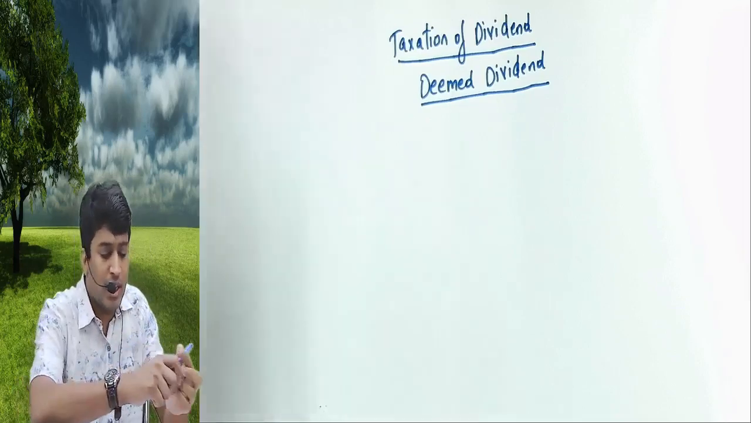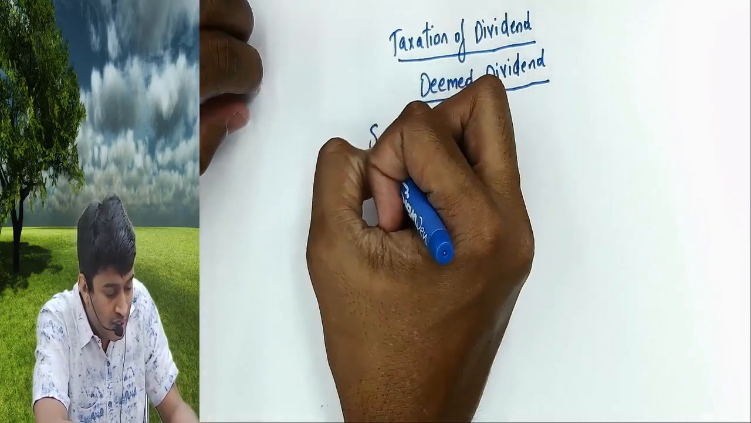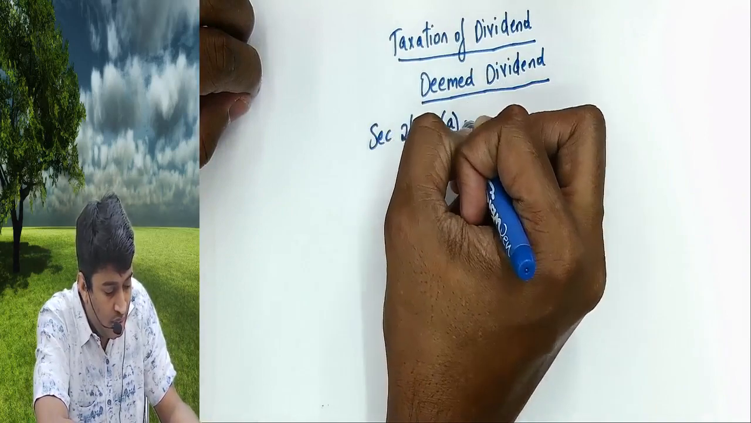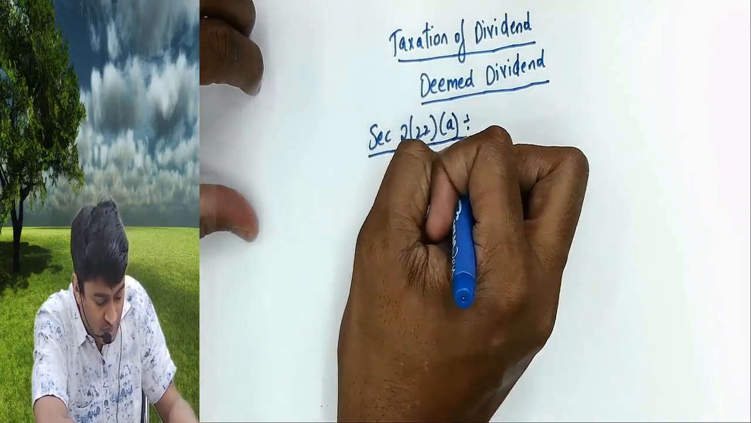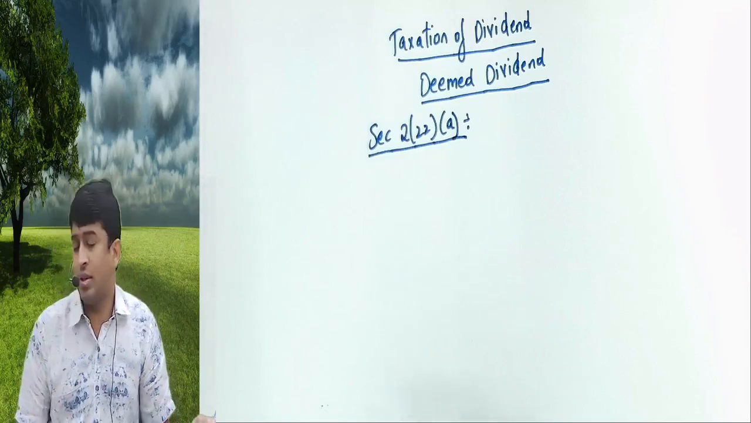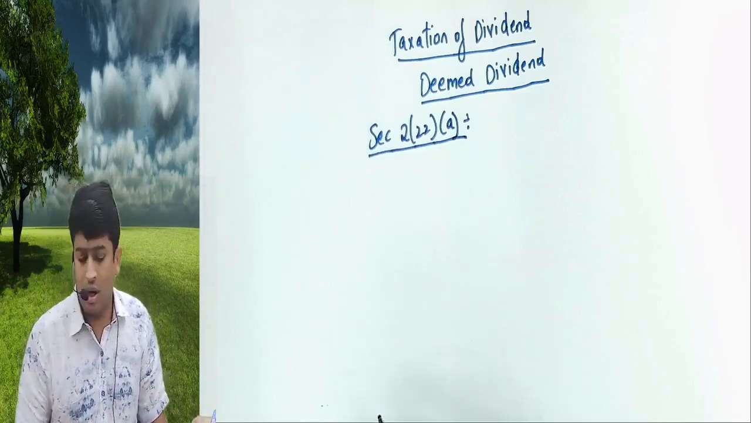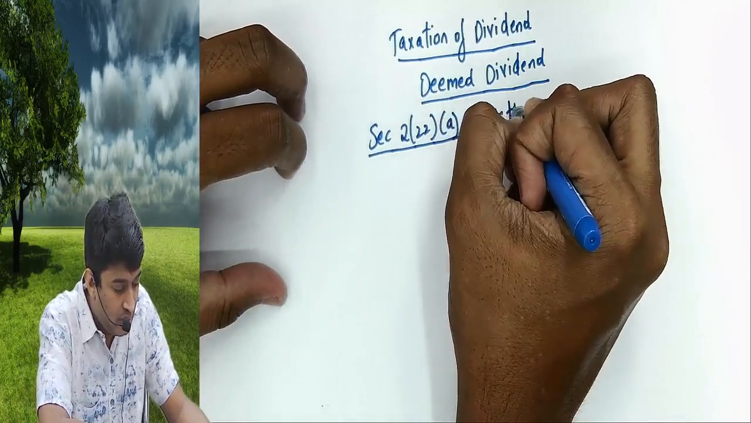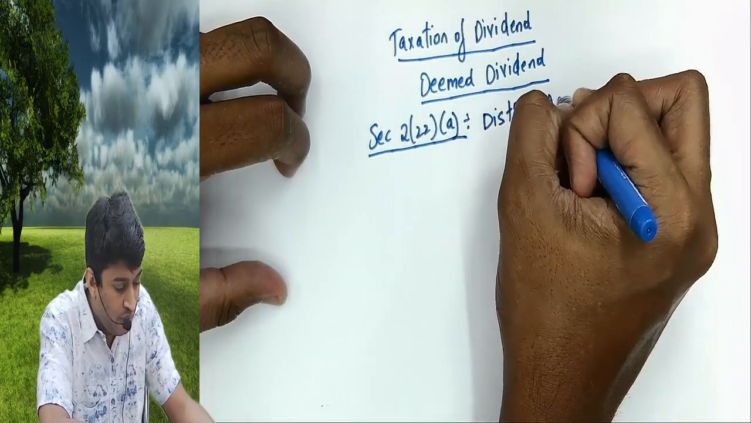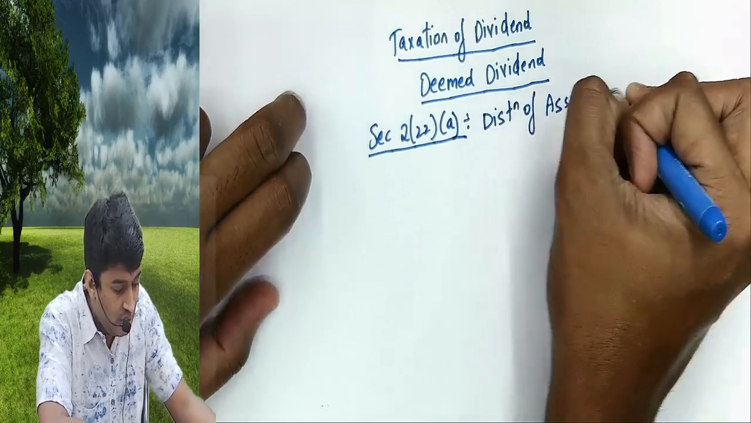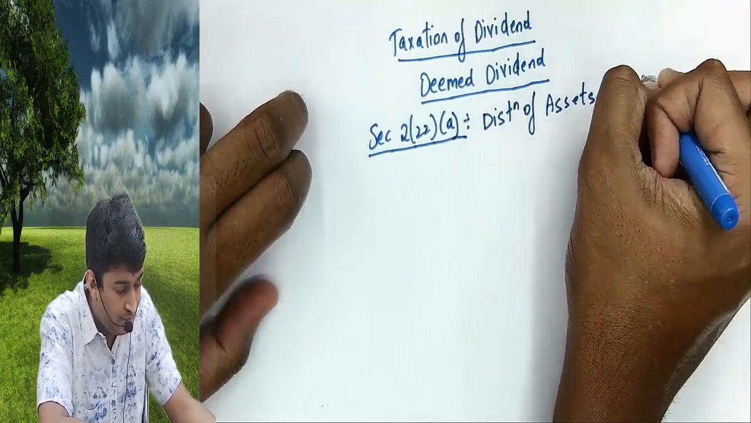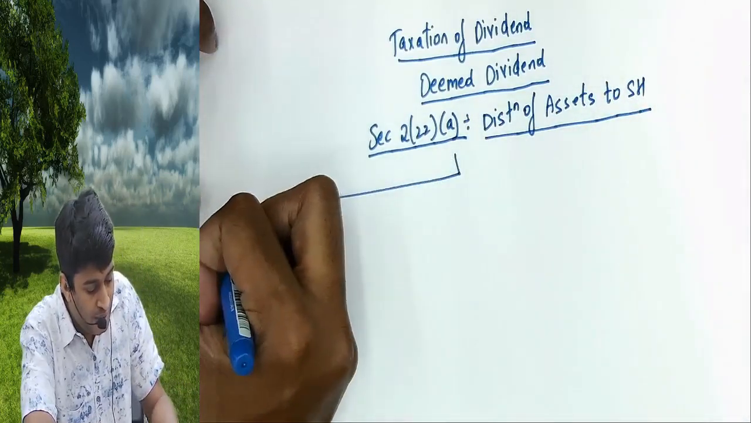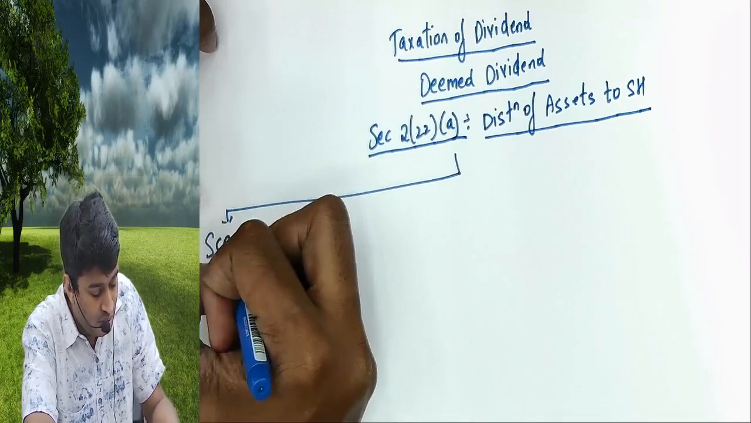Okay. Now we'll start with the first section. Under that, section 2 subsection 22 clause A, that is distribution of assets to shareholders. Don't copy, I'll give you time. Scenario: